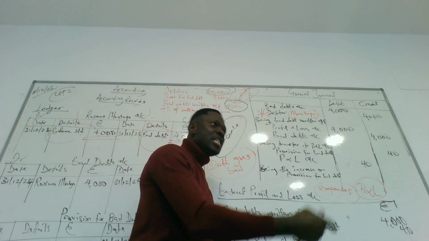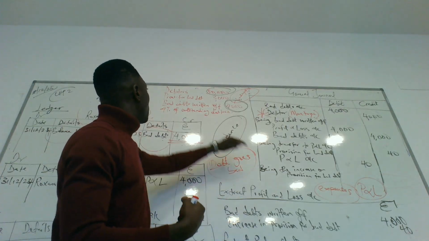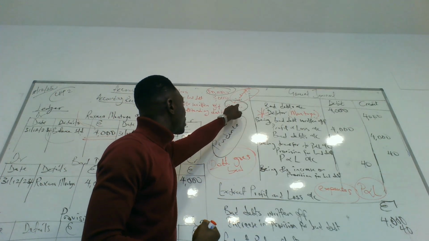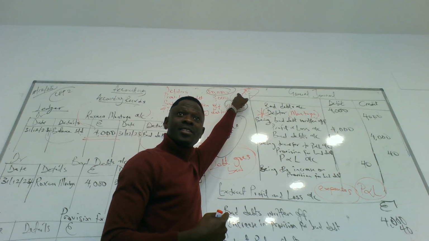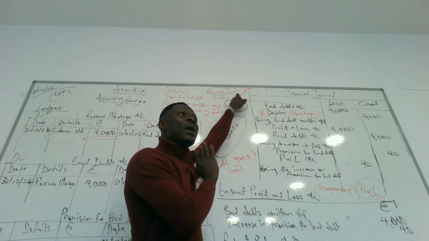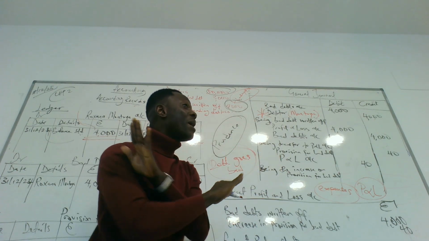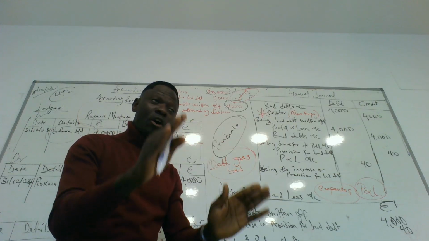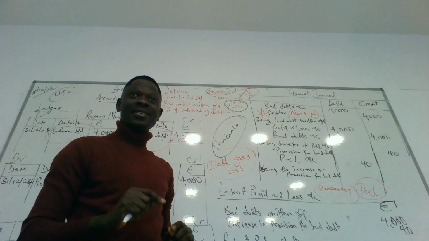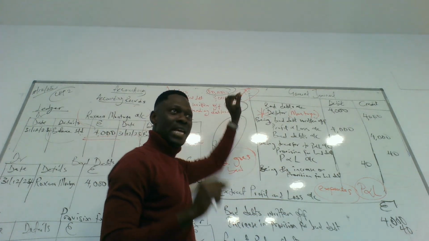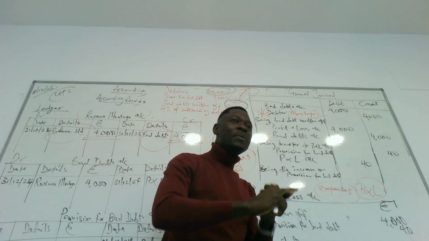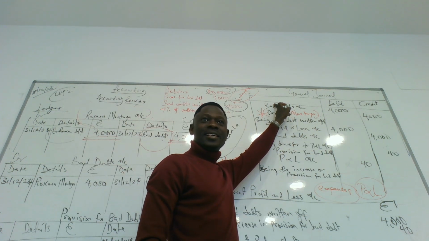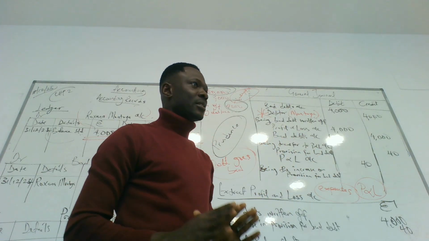But in the course of the year, we figure out that there is a bad debt written off because Montoya, who is a debtor, has been declared bankrupt. Because he has been declared bankrupt, he's not going to be able to pay back. That becomes an expense for the business. So that is a bad debt that has been created. And when you create a bad debt, you debit the bad debt account because it's an expense.